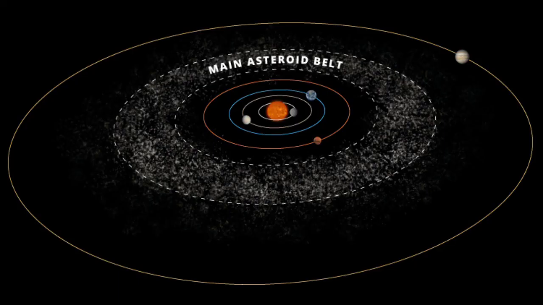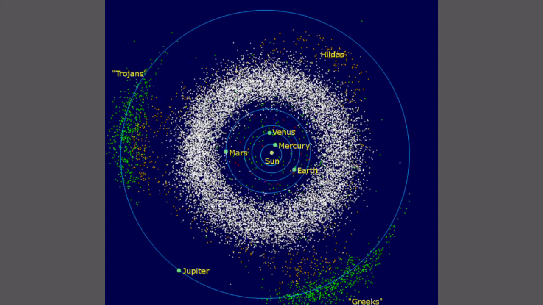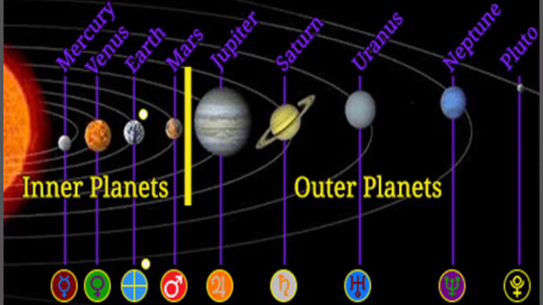The asteroid belt is the belt beyond the terrestrial planets where about 6,000 asteroids have so far been discovered. There are inner planets and outer planets. The inner planets inside the asteroid belt are Mercury, Venus, Earth and Mars. The outer planets, the planets outside the asteroid belt, are Jupiter, Saturn, Uranus and Neptune.